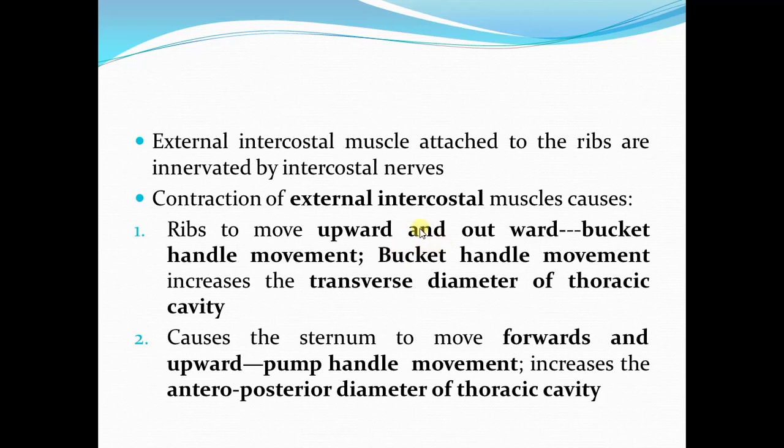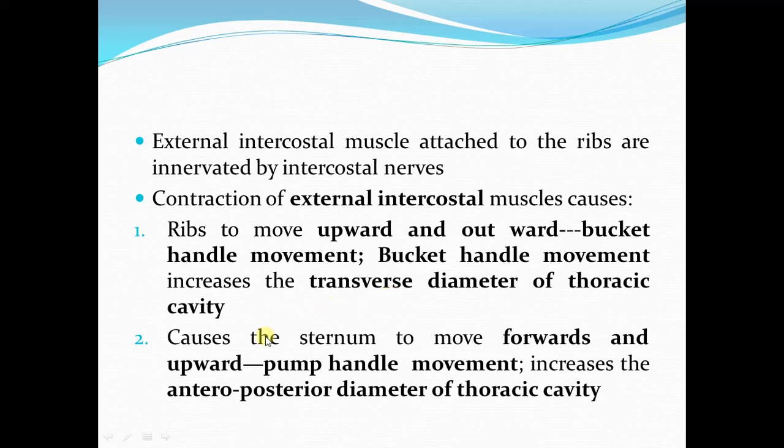Now, bucket handle movement increases the transverse diameter of the thoracic cavity. I will show you this in the diagrams in the next slides as well. Again, I am repeating that contraction of the external intercostal muscles produces two effects. Number one, it causes the ribs to move upward and outward. This upward and outward movement of the ribs is called bucket handle movement, and this increases the transverse diameter of the thoracic cavity.